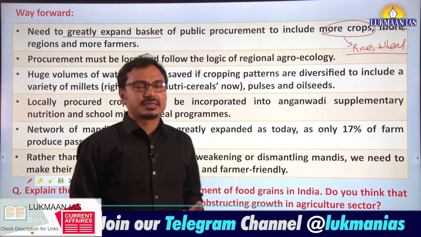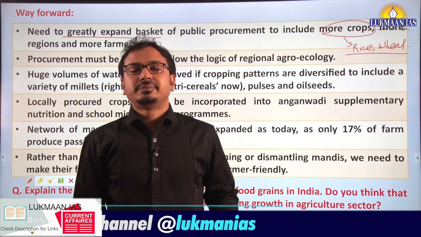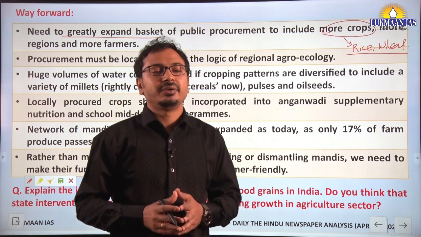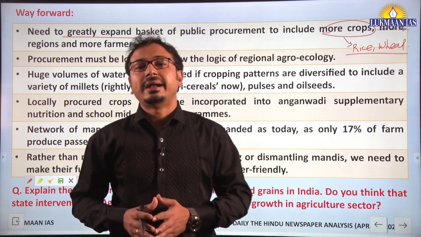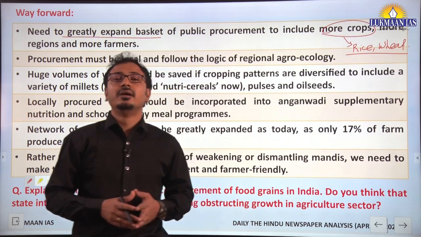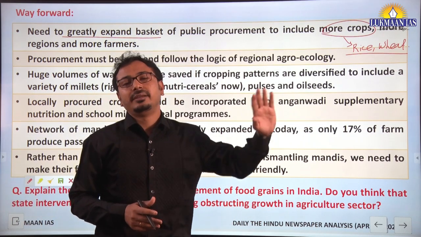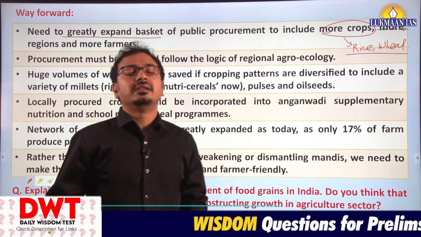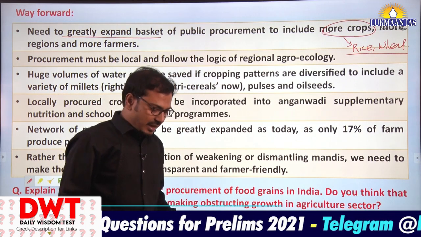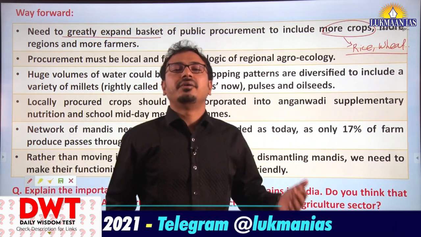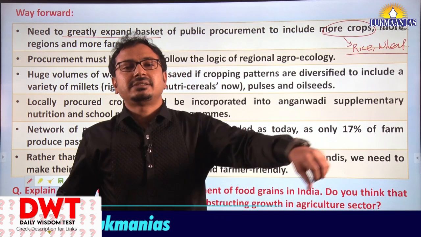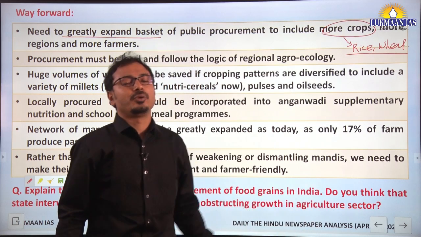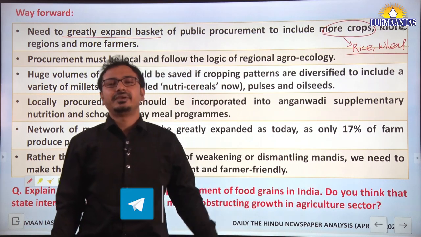Next aspect: largely in public procurement, the kind of farmers involved are large farmers, or those having large landholdings, especially in Punjab and Haryana, and they are largely involved in public procurement of these food grains, especially wheat and rice. While the other farmers in eastern India or southern India are not even aware of MSP. They immediately sell their produce in the nearby market without having knowledge about the public procurement program. This is the situation we can understand.